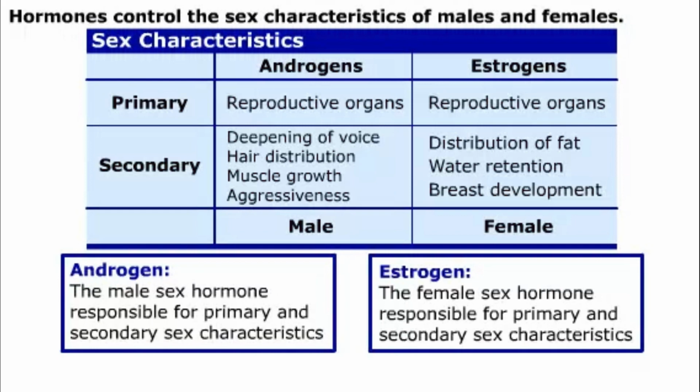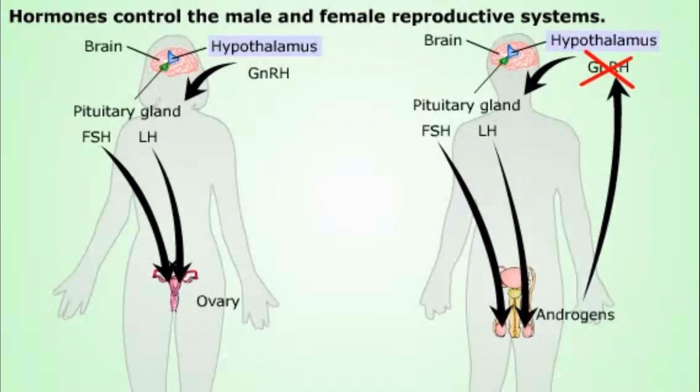Primary and secondary female sex characteristics are controlled by hormones called estrogens. These characteristics include the distribution of fat, water retention, and breast development. The male and female reproductive systems are under the control of a group of hormones, and the hypothalamus is the main center for this regulation. The female reproductive system of humans and other primates follows a menstrual cycle.